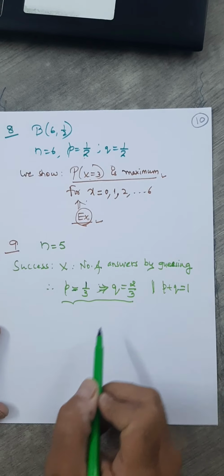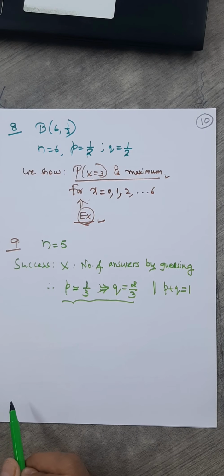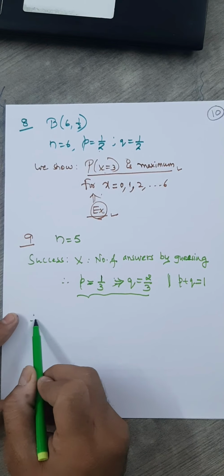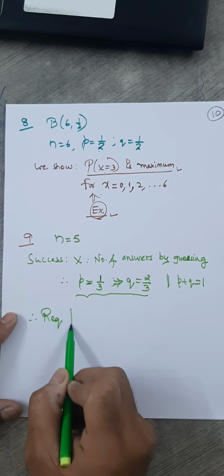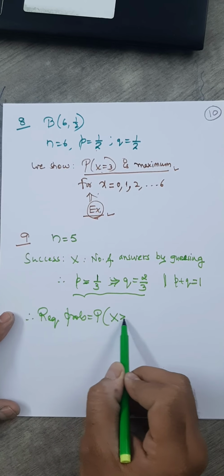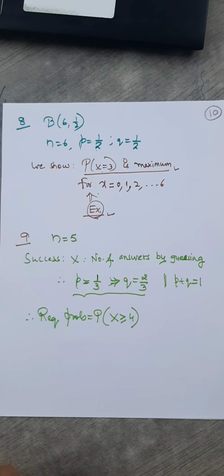Now what is asked? What is the probability that a candidate would get 4 or more correct answers? Therefore the required probability equals probability when X is greater than or equal to 4.